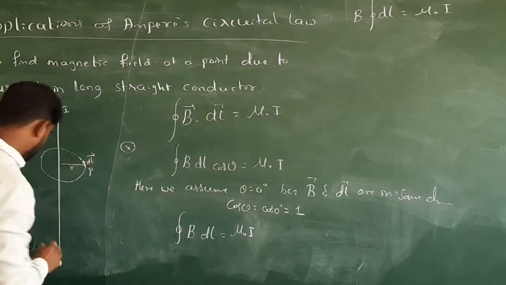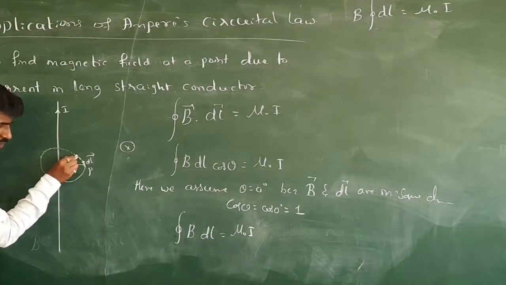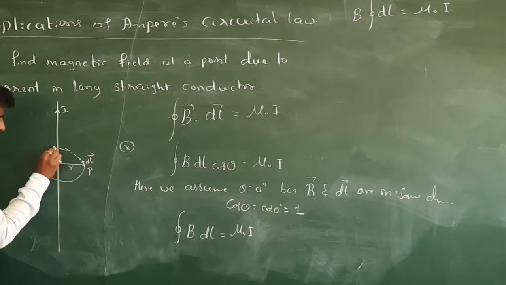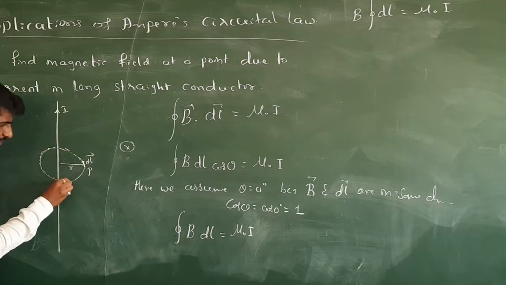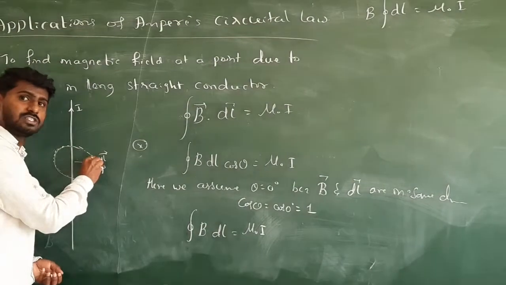See the diagram, this is our first dl, and I draw one more dl here, I draw one more dl, one more dl, one more dl. So if I start to draw the dls and finally I end at the original point.